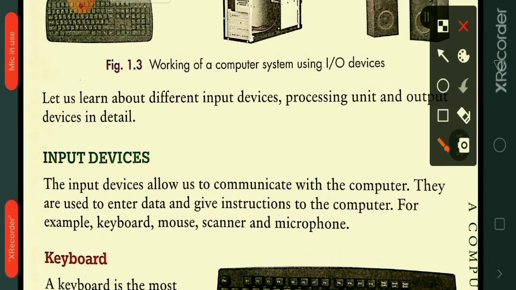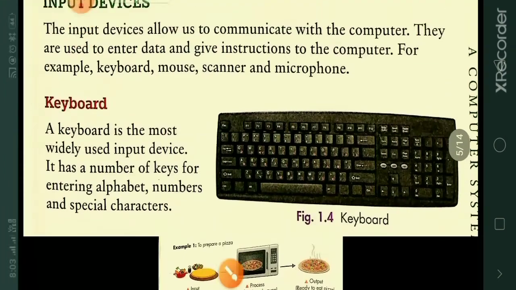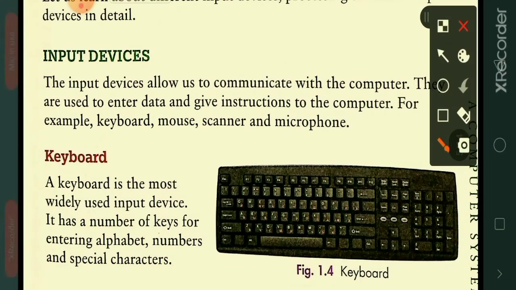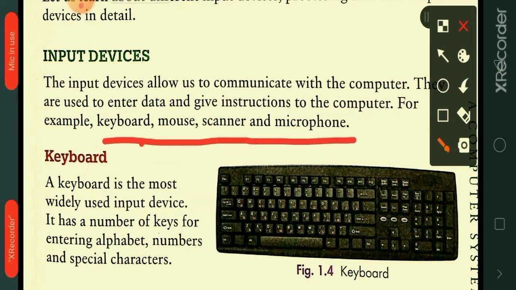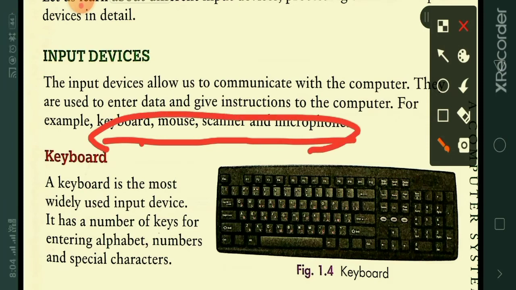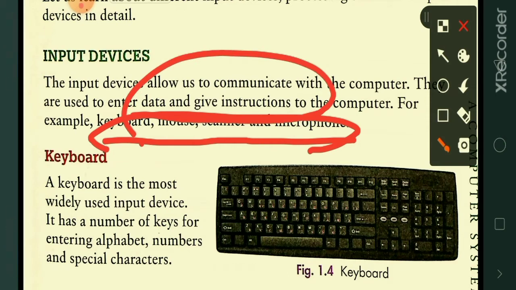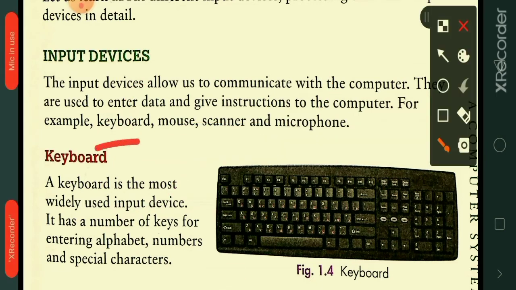First, we will start with the input devices. Input devices allow us to communicate with the computer. They are used to enter data and give instructions to the computer. For example, keyboard, mouse, scanner, microphone, these are all input devices. They help us to communicate with the computer because they help us to enter data and instructions. So this is how we communicate with the computer, by entering data and instructions with the help of input devices such as keyboard, mouse, scanner and microphone.